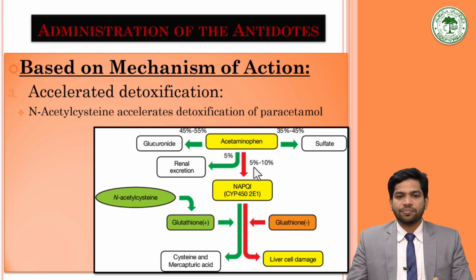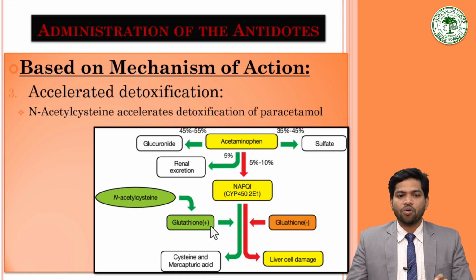So 5 to 10% of that acetaminophen is converted into the NAPQI, which causes basically the hepatotoxic effect on the body. So this is the major poisonous substance that is formed in the paracetamol poisoning. This is metabolized by glutathione into cysteine and mercapturic acid, and this is non-toxic.